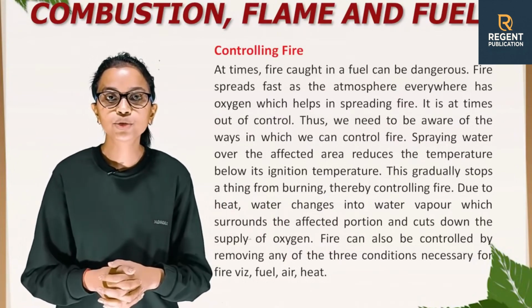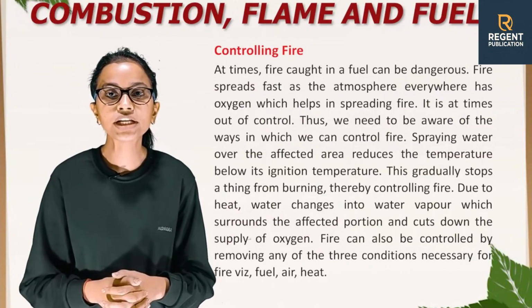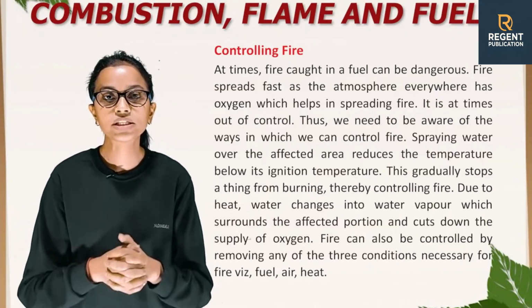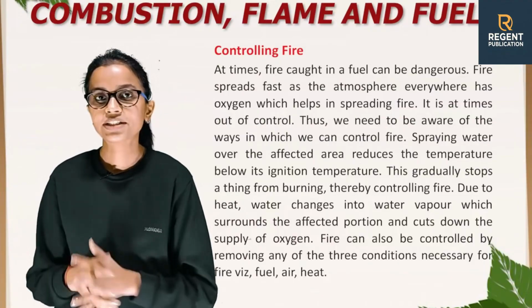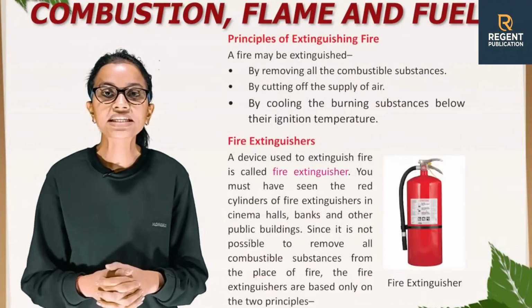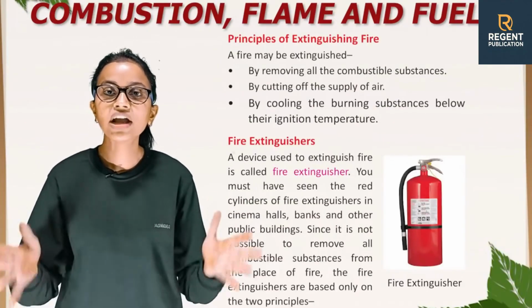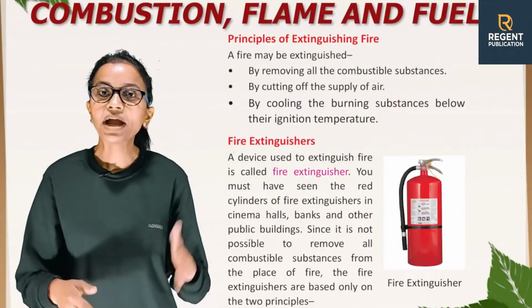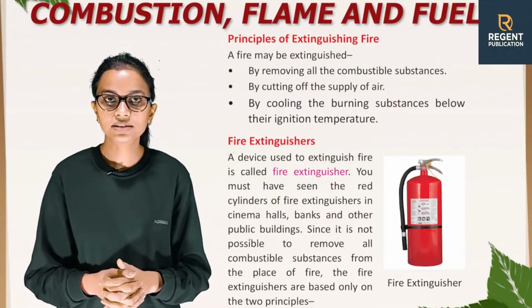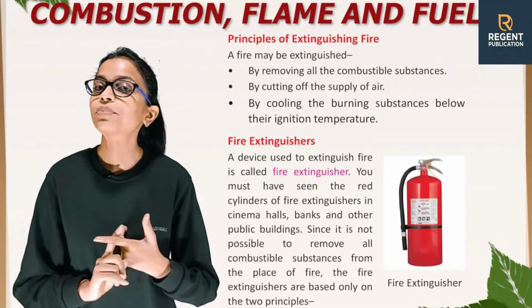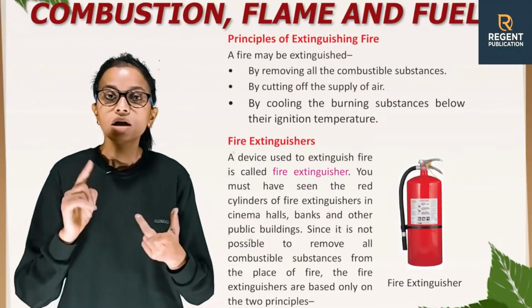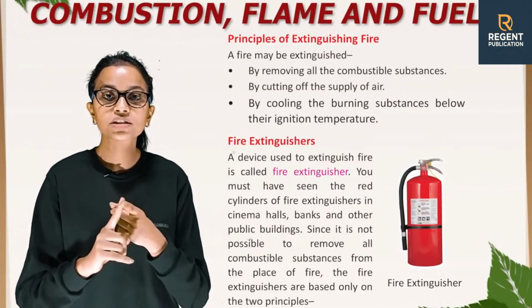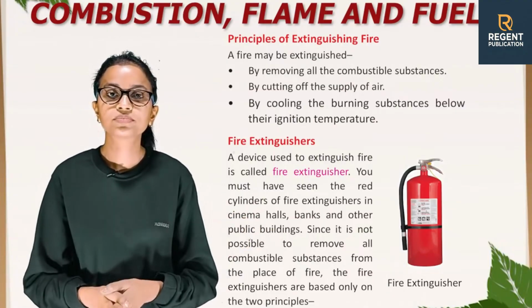Fire can also be controlled by removing any of the three conditions necessary for the fire, viz. fuel, air, heat. Principles of extinguishing fire. A fire may be extinguished by removing all the combustible substances, by cutting off the supply of air, by cooling the burning substances below their ignition temperature.